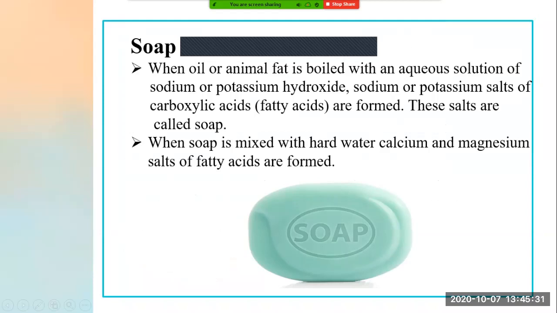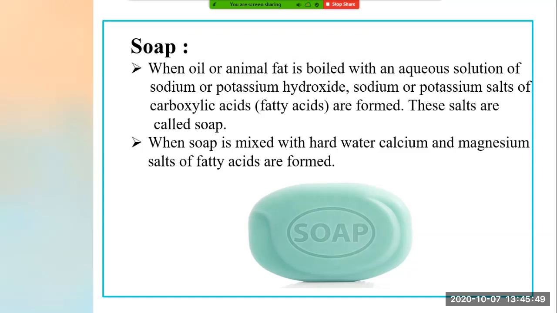Within every 15 or 20 minutes, you have to frequently wash your hands so that you make your hands very clean. Okay. Now, what is soap? How is soap prepared? This question might be coming to your mind when you're using these soaps. Now see, today we will learn how these soaps are prepared.